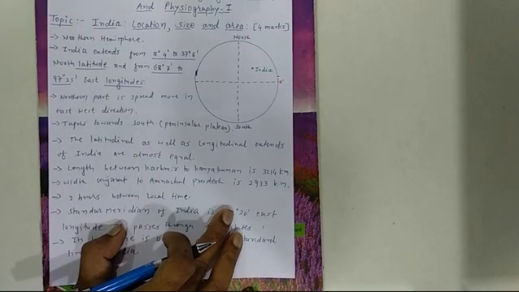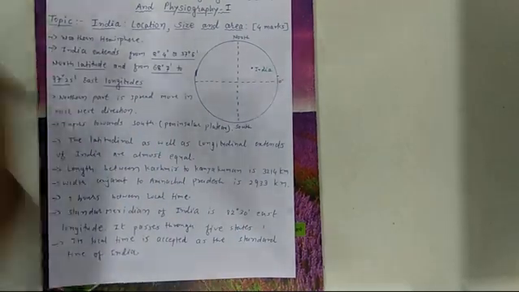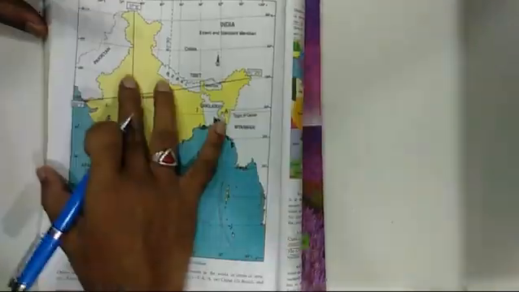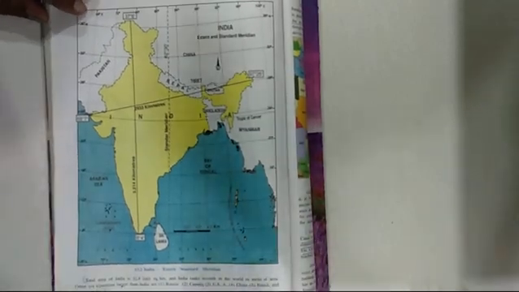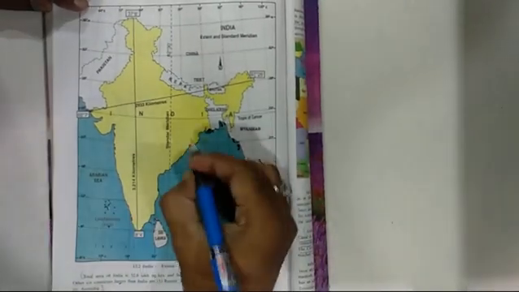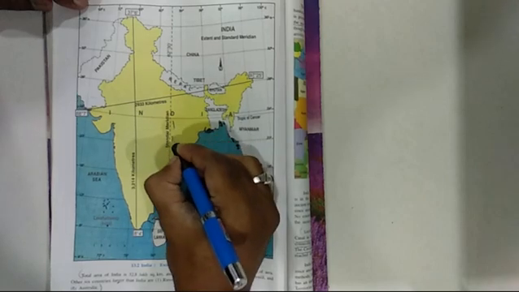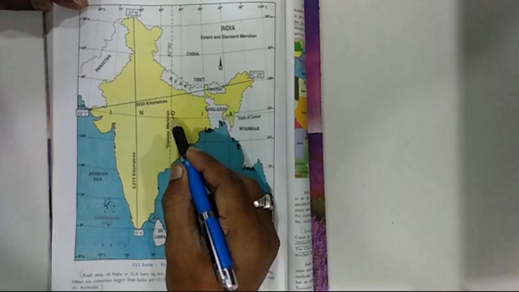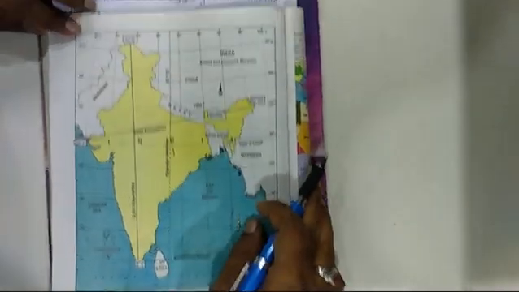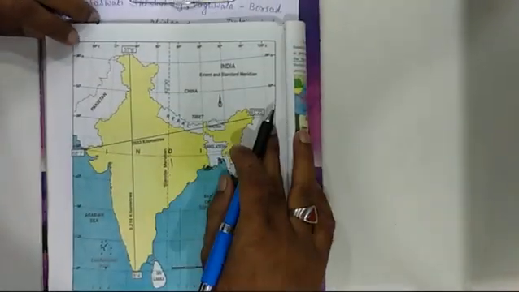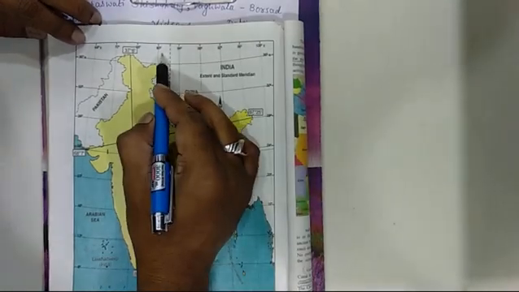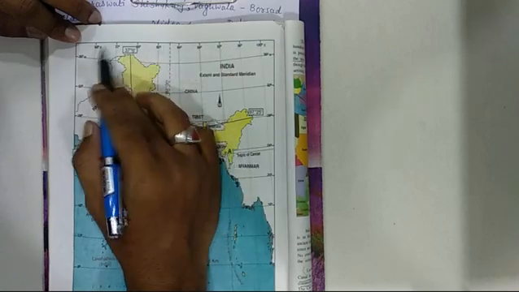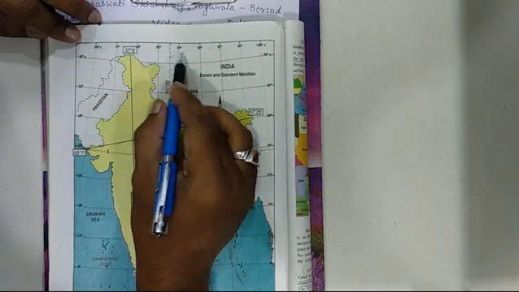Now I will show you what it is exactly, so you can understand what is standard time and what is standard meridian. For that, you need to see this side. I think this map is visible to you. Now, this is the standard meridian. Just look at the point of my pen. It passes exactly through 80, 84, 88, 92, 96, 100. It is a measurement drawn on an imaginary line.